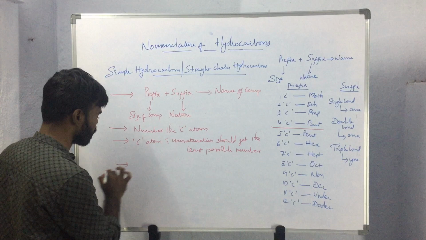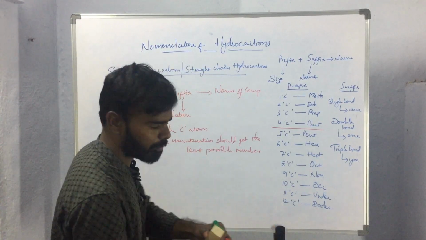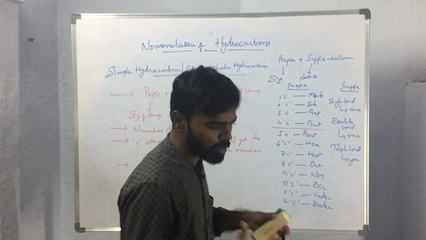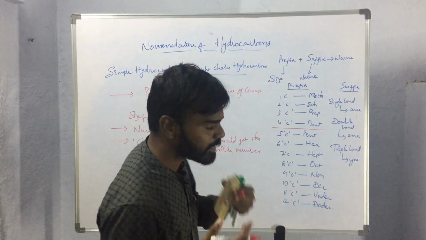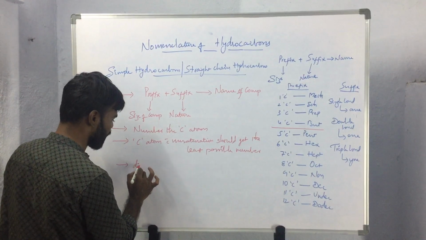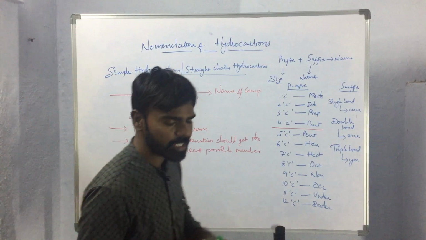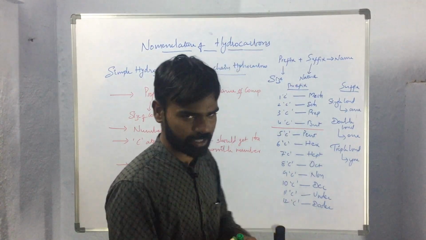And in case of multiple unsaturations of the same type, that means 2 or 3 double bonds or triple bonds are present in the given compound, in that case we will be using the prefixes di, tri, etc. to indicate the number of unsaturations that are present.